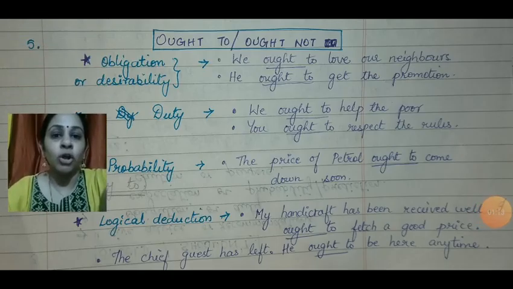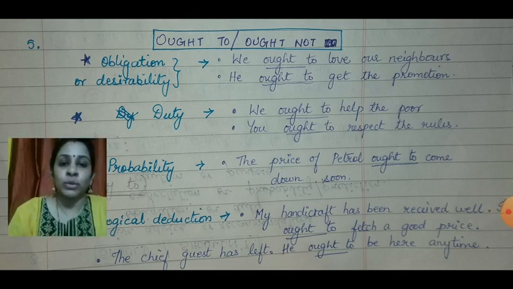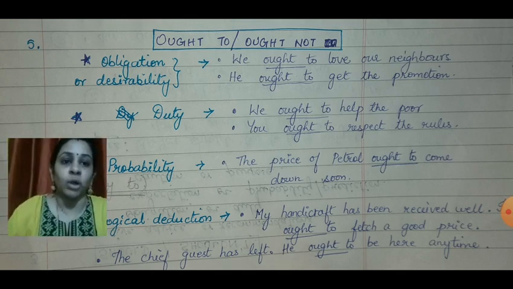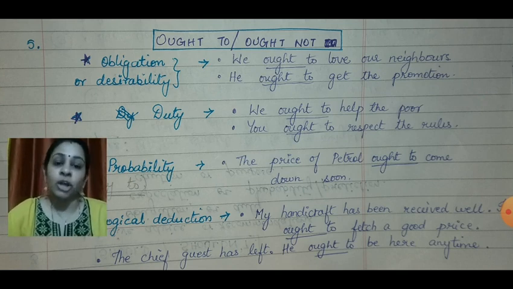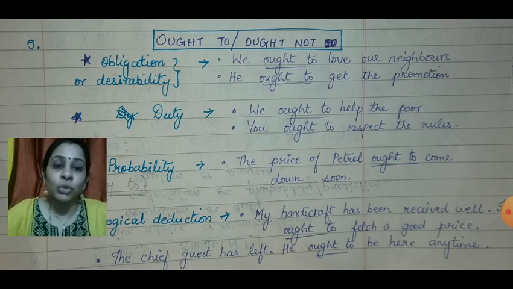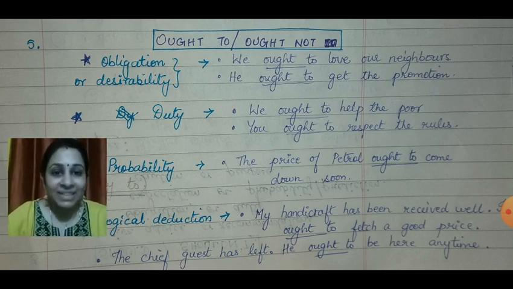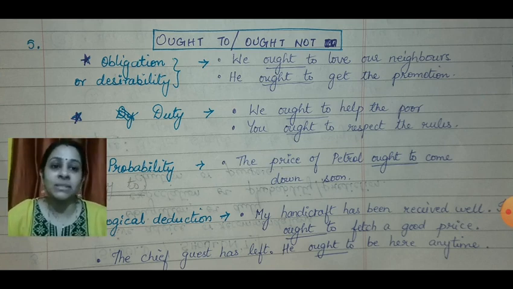It is ought to or ought not. So we use ought to express an obligation or desirability. Desirability is what you want or what you expect that will be good to happen. We ought to love our neighbors. This is an obligation. He ought to get the promotion. So you feel that the person you're talking about is eligible to get a promotion. So you say he ought to get the promotion.